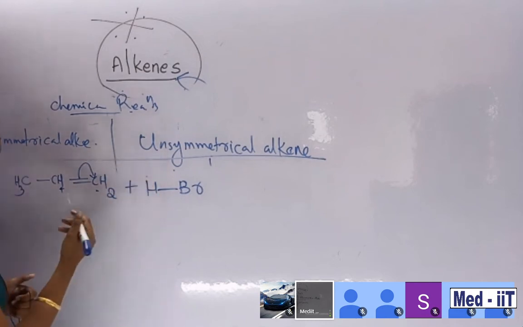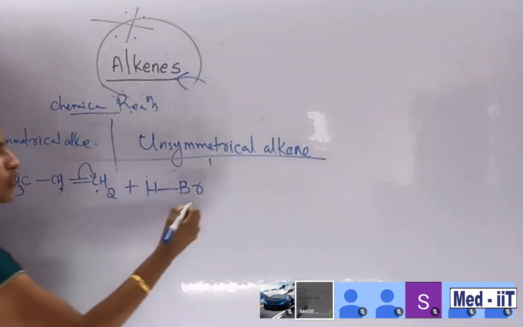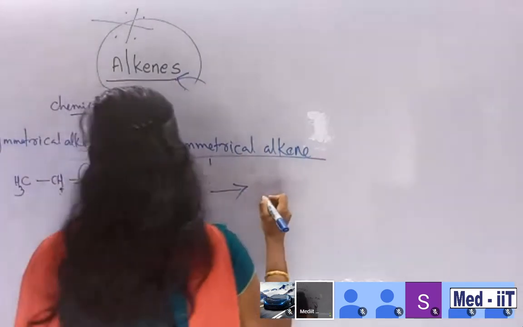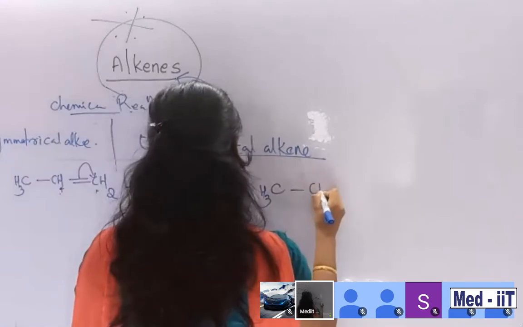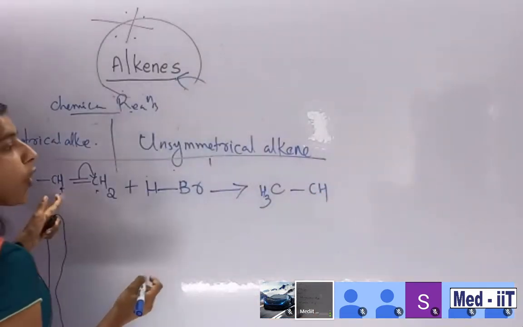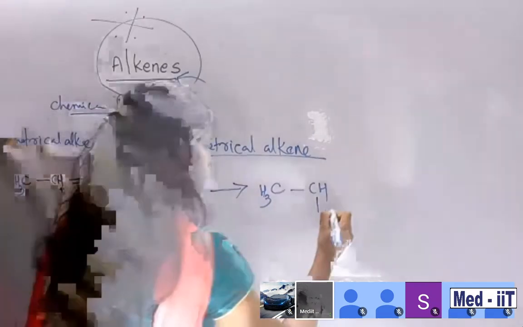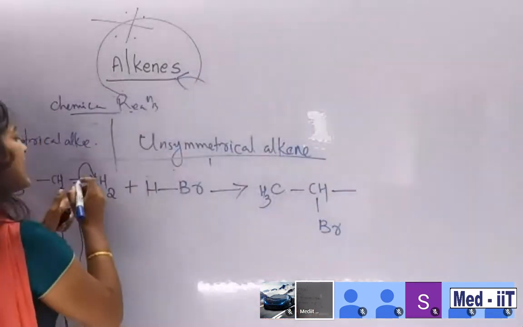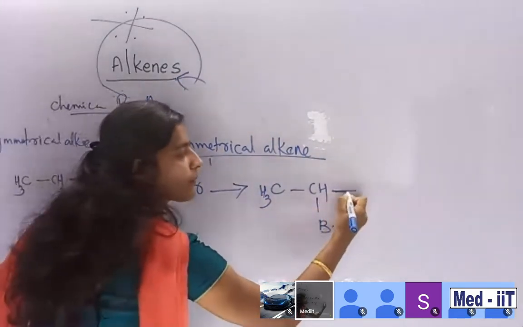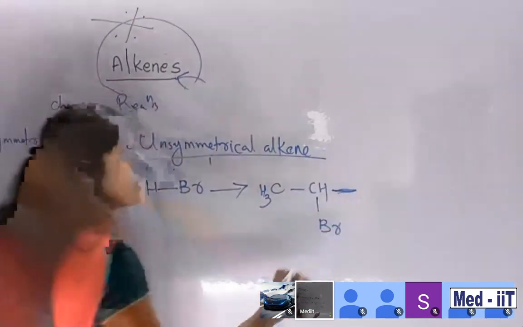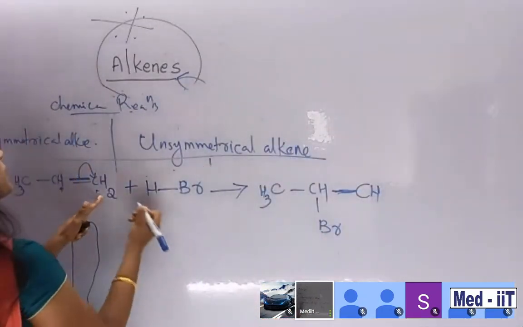So where will hydrogen attack? Hydrogen will attack here and the bromide will attack here. Right? So how does the product become? CH3 CH, and into here bromine will come, Br. The remaining double bond is going to break, so it is a single bond only. Now the remaining is a single bond, and then CH, this two, one more hydrogen is here.